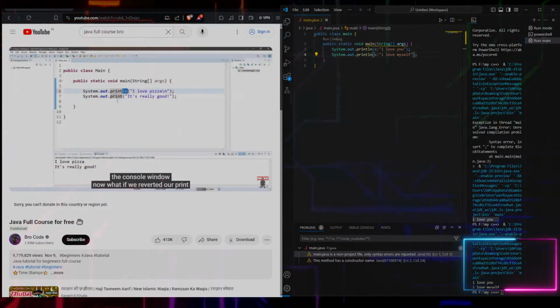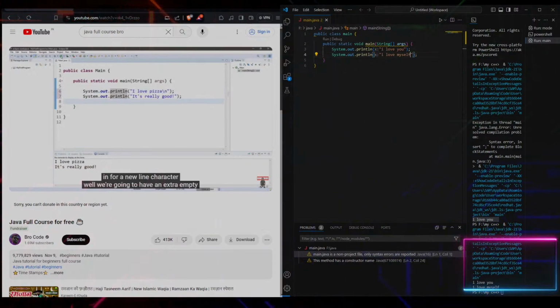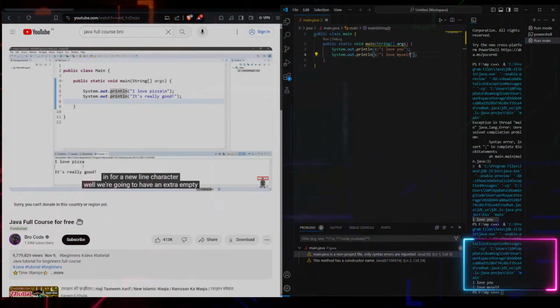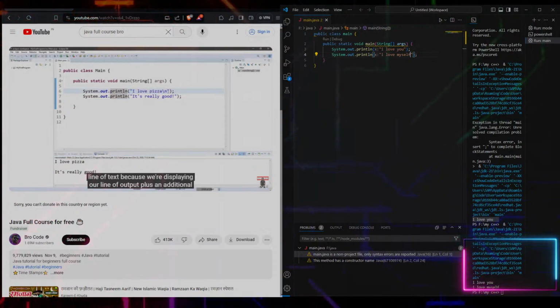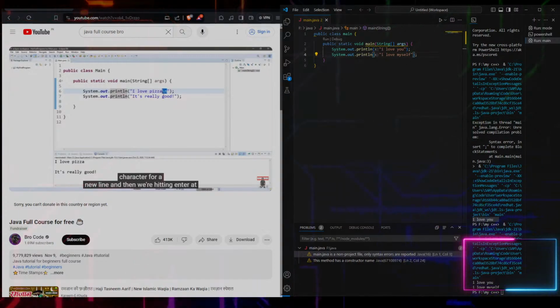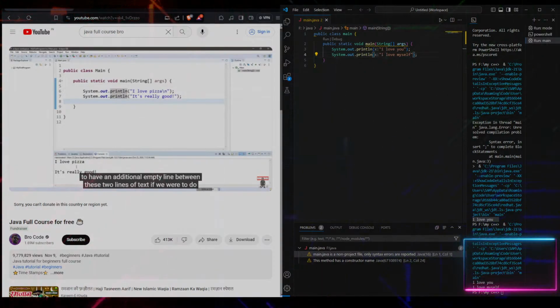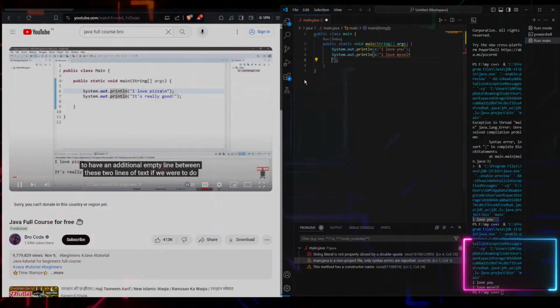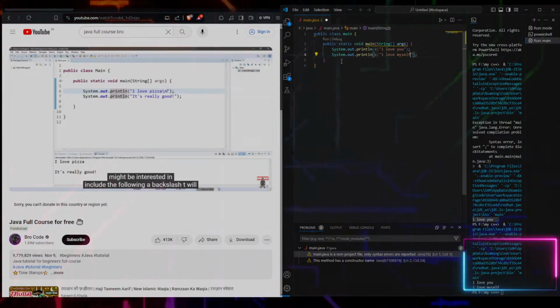Now what if we reverted our print statements back to print line statements and kept the additional escape sequence in for a new line character? Well, we're going to have an extra empty line of text because we're displaying our line of output plus an additional character for a new line, and then we're hitting enter at the end via the print line statement. So we're going to have an additional empty line between these two lines of text if we were to do that.